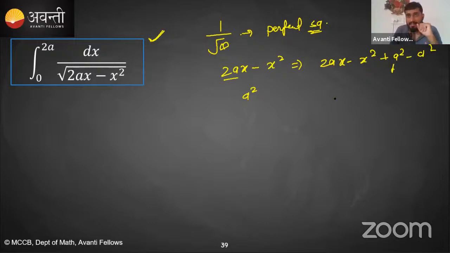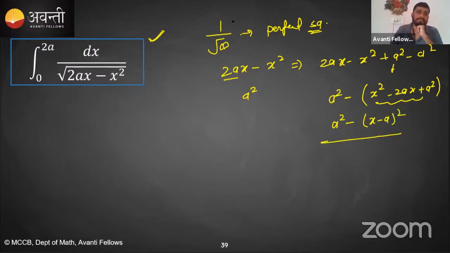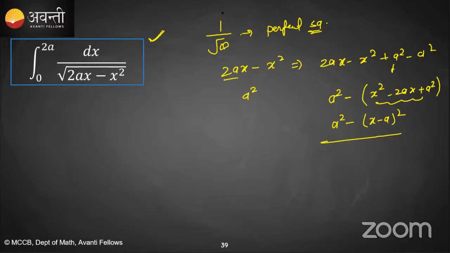I'm keeping this a square as it is, and taking the negative sign common. So this becomes x square minus 2ax plus a square. So a square remains as it is, minus (x minus a) whole square. Is it clear guys? Come on, give me yes or no.